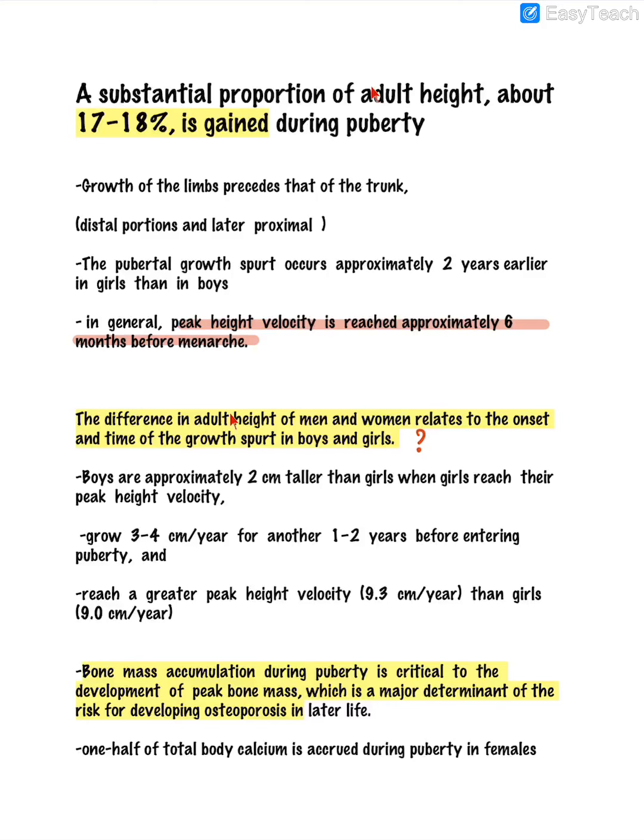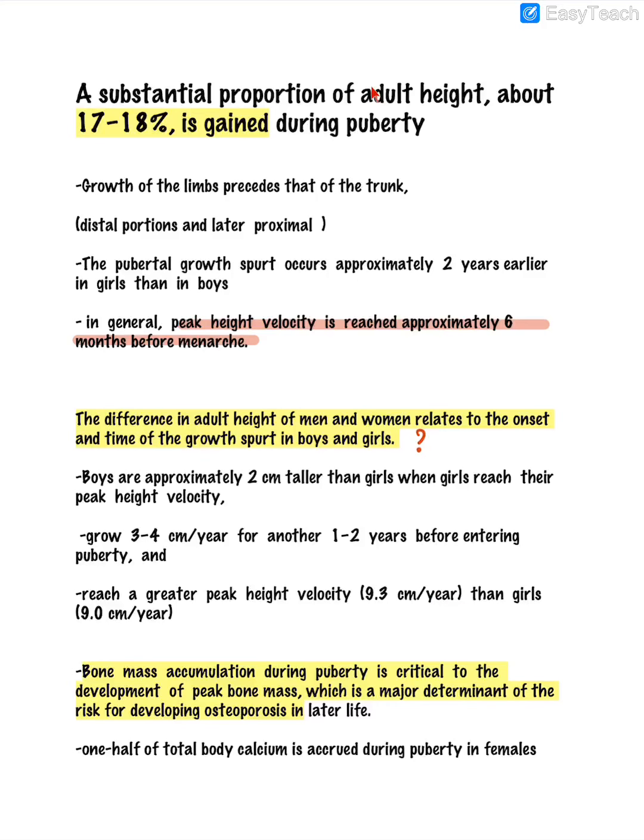As we all must have noticed, the adult height of boys or men is usually more than females. This is because the boys are approximately 2 cm taller than girls when the girls have already reached their peak height velocity. After that also, the boys will grow around 4 cm per year for another 2 years. So this is one reason. Another reason is that the peak height velocity of boys is more than girls. It is 9.3 cm per year in boys and 9 cm per year in girls.